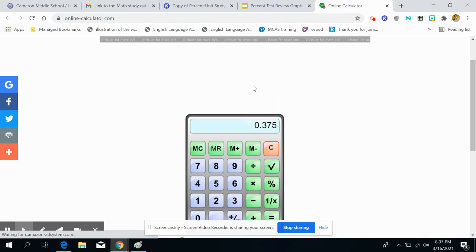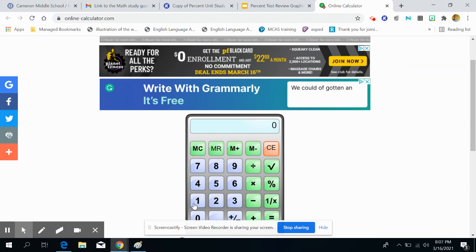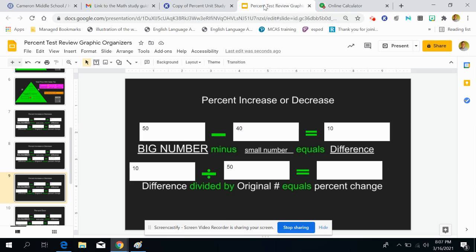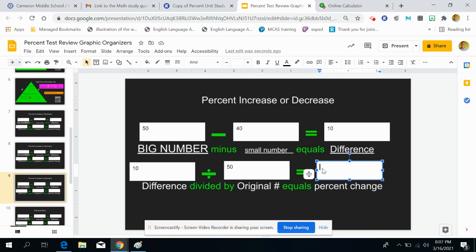I go to my calculator. 10 divided by 50 equals 0.2. So our percent change is 0.2. But again, we have to convert this decimal into a percent by moving the decimal point 2 places to the right.